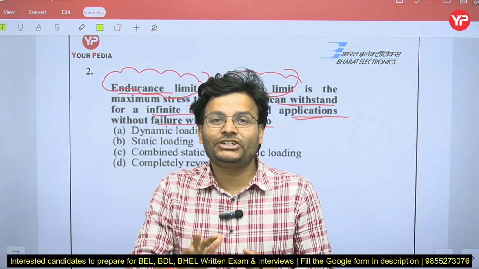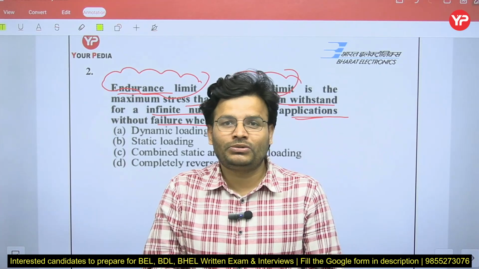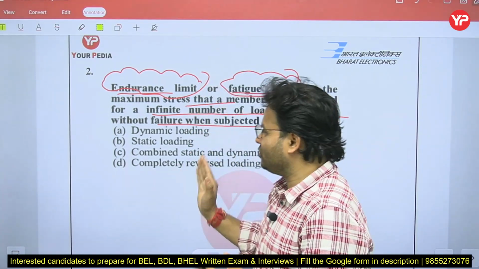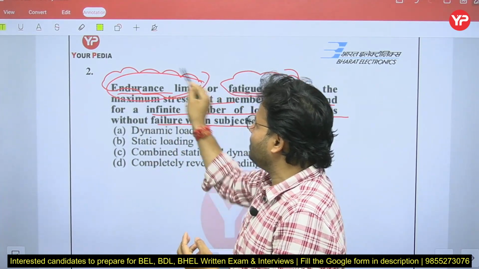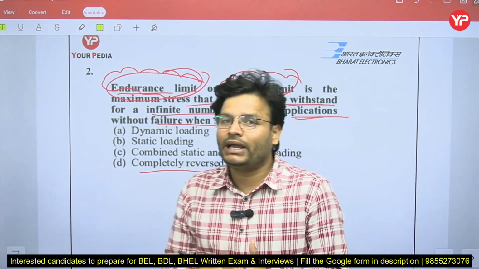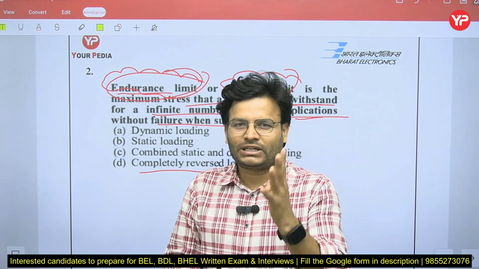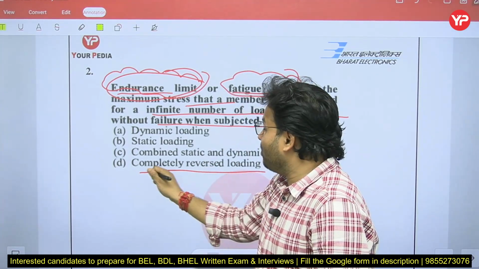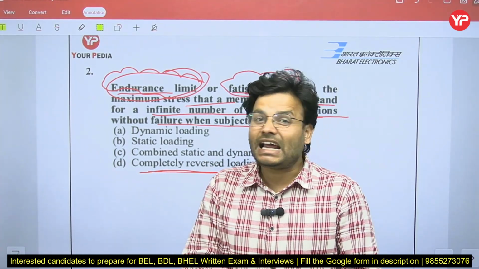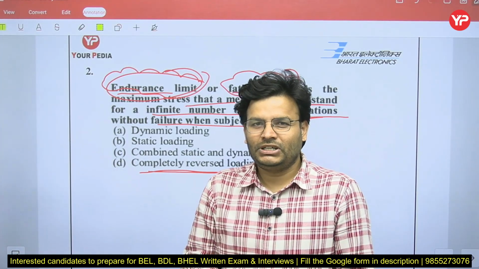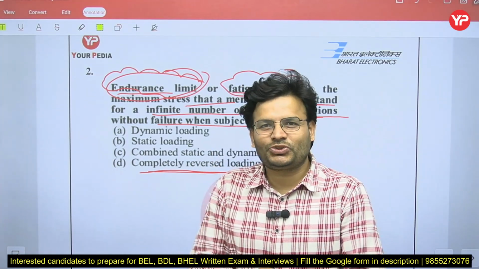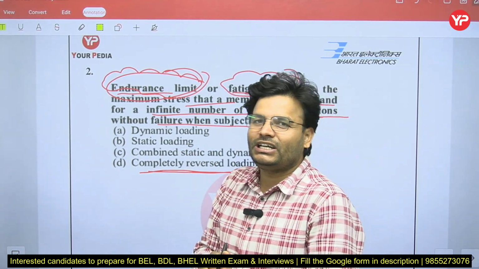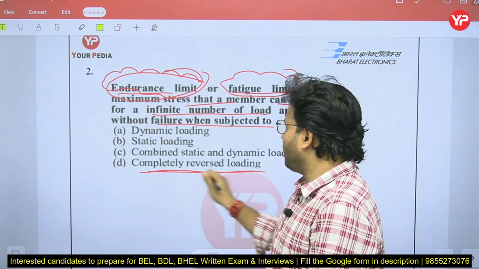But my question is that, sir, fatigue load is of 4 types. It is fluctuating load, it is repeated load, it is cyclic load, right? So which of these? Endurance limit is always defined for, my dear friends, completely reversed load. Why? If you talk about the fatigue load, there are 4 types of fatigue load. Which one is the most dangerous load? Completely reversed load is the most dangerous load. That's why, if you are going to be safe in a very critical situation, then in the general or normal situation, things will work properly. That's why endurance limit or fatigue limit is defined with respect to the completely reversed load.